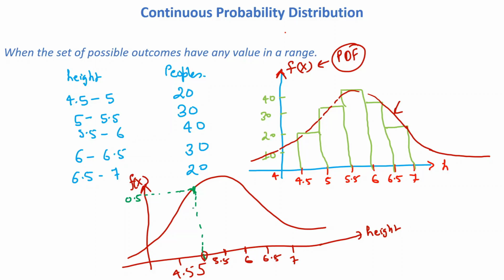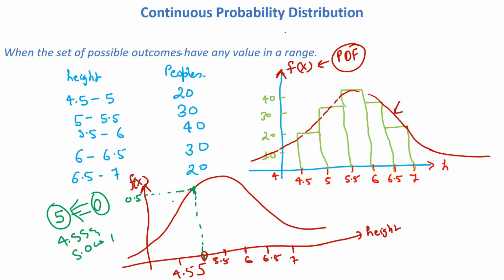and if I ask you to measure the height of all the 100 people and tell me what is the probability of getting exactly 5 feet height, would you be able to provide me the answer? I think no, because you cannot measure the exact 5 feet height. Exact means exact value of 5 feet, not 4.999, not 5.001. So we need exactly 5 feet height. So it's likely to be equal to 0 probability.